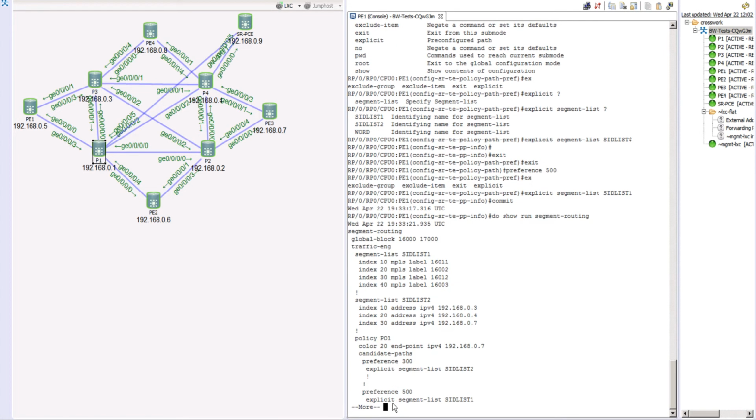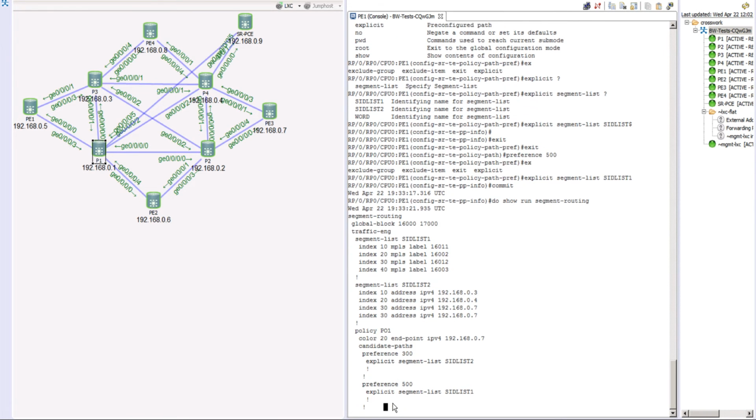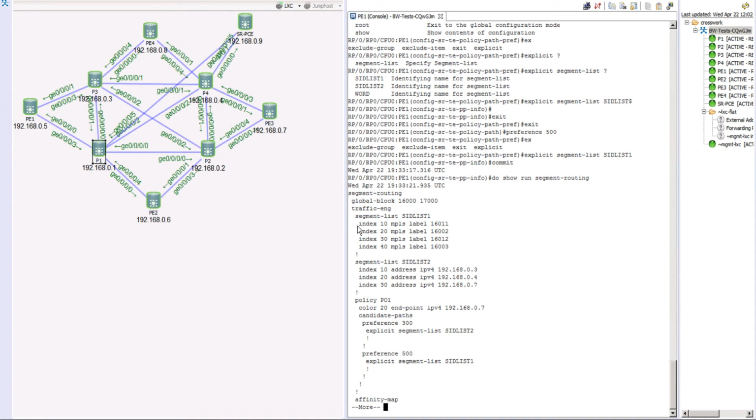Now if you take a look at what we just configured, we had configured these two segment lists, which are your explicit paths, segment list SID list 1 and SID list 2. Then we configured a policy by name PO1. We configured a color and we gave an endpoint destination. Then we configured multiple candidate paths for this policy.